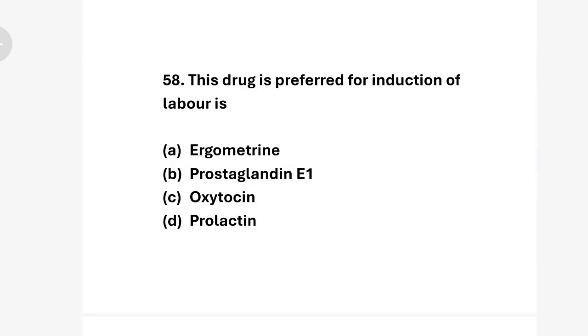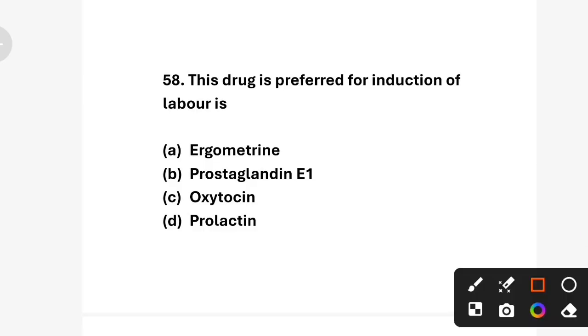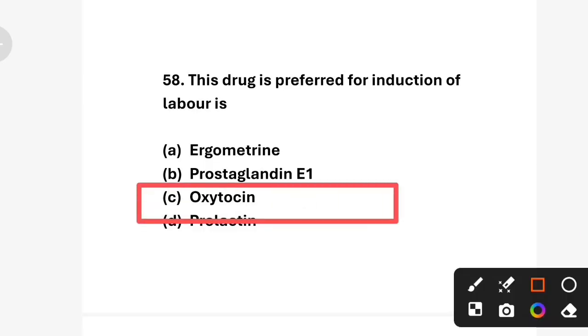Next question. This drug is preferred for induction of labor. Correct answer is option C, oxytocin. Oxytocin is a hormone and drug that stimulates uterine contractions, making it the primary choice for inducing labor and controlling postpartum hemorrhage.